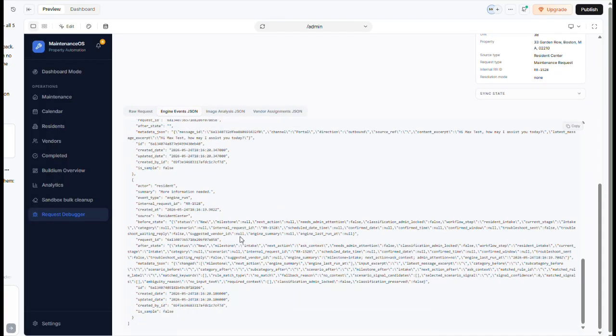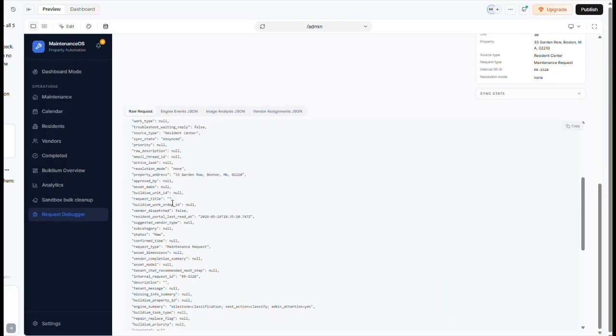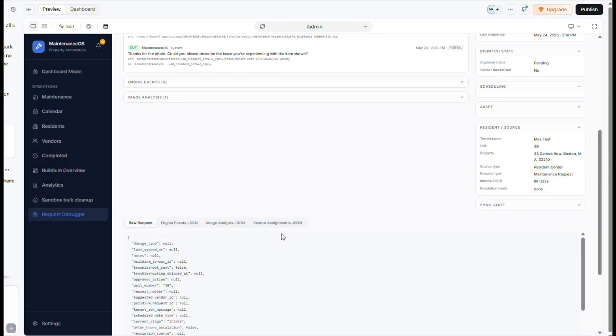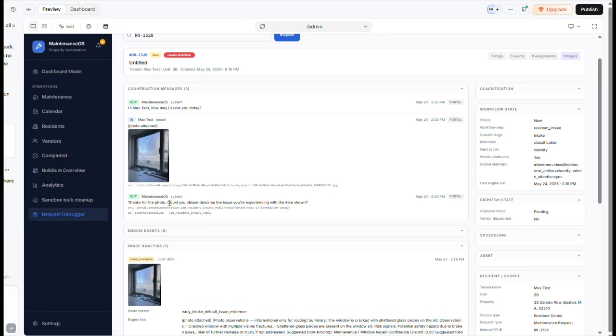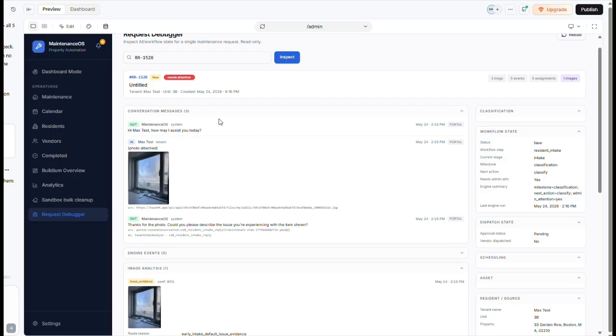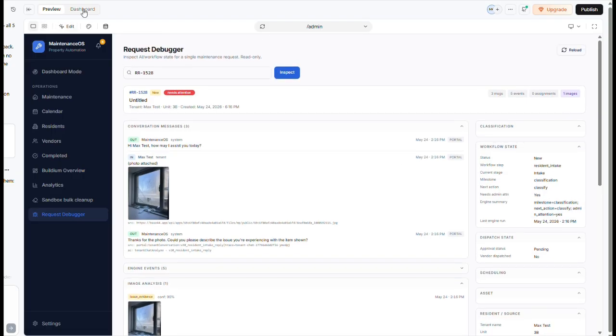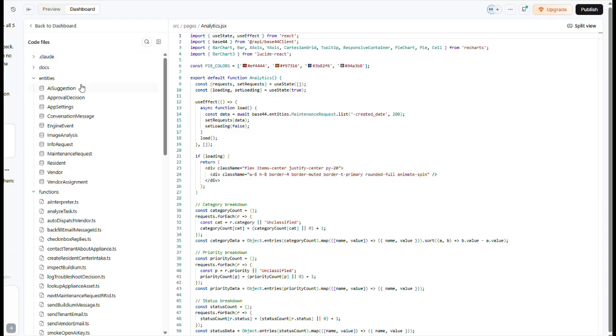The question is, why didn't it feed it back? That is the question. Everything is null. You can see here for the observation summary: the window is cracked, shattered glass pieces on the sill. Cracked window, multiple visible fractures, shattered glass pieces. I'm not going to go through the whole thing, but it's 0.90, adjusted follow-ups, not briefing code. Why in the hell, given the photo, did this not understand? Needs attention. So somewhere between the engine, which is the code entities,